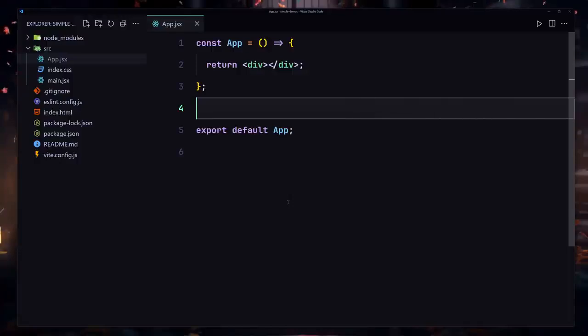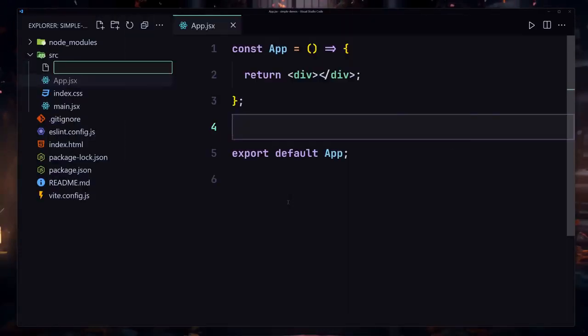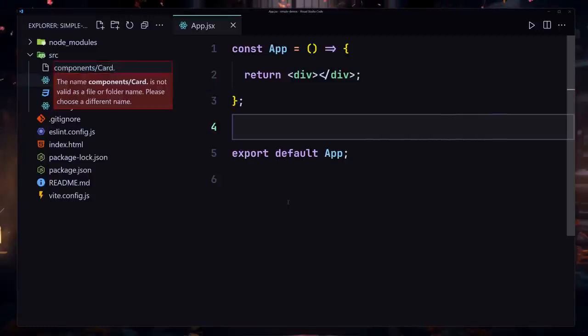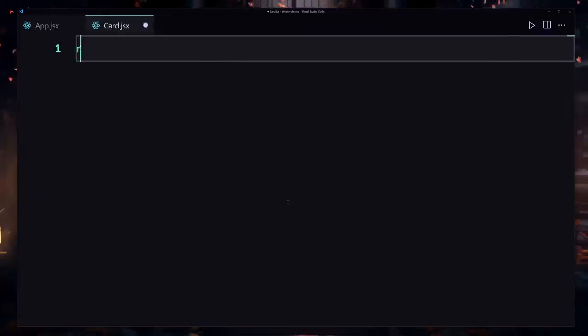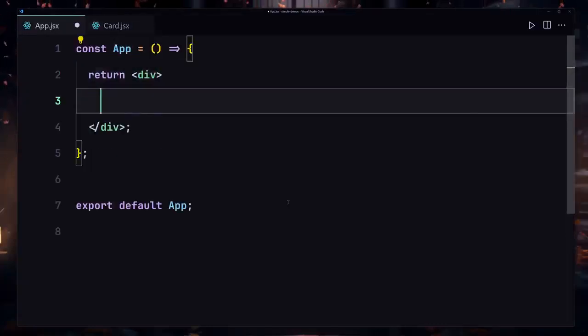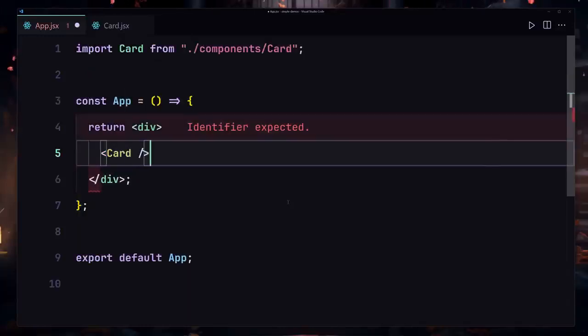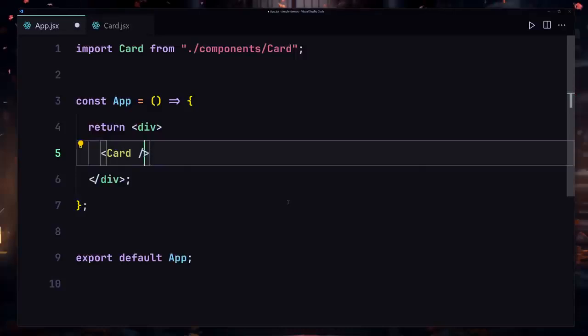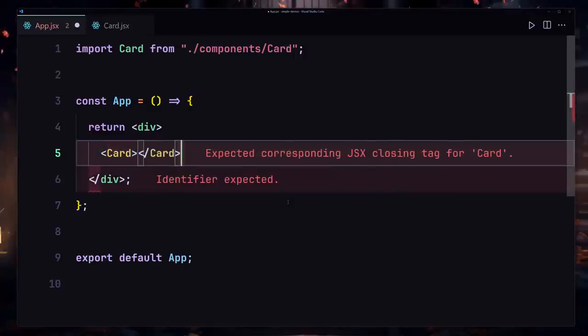Now in some situations we would want to pass our data from our parent component to our child component by closing this. So what do I mean by that? Let me just zoom in a bit. The first thing that I want to do is create a components folder, and I will provide my card.jsx inside there. Now let me use my RAFC, save my file, and I'm going to call my card component right here, but I'm not going to call it like so. I'm going to close them manually like that.